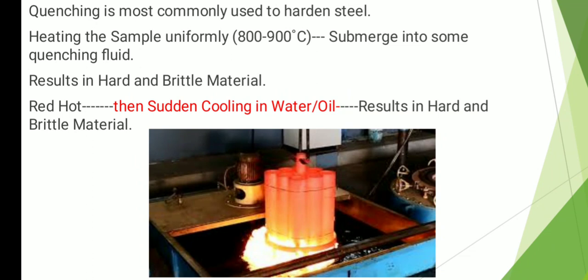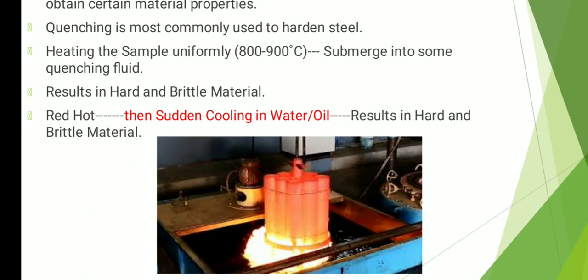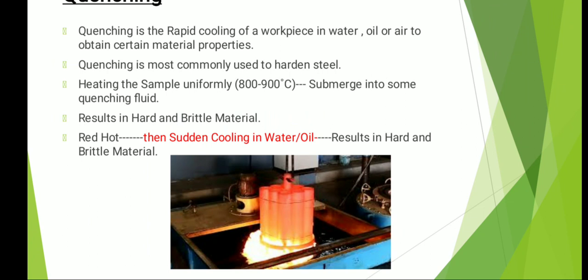What happens by this is that it develops hardness and the material becomes brittle. Quenching is commonly used in hardening steel, making the material harder and more brittle. So friends, this is all about quenching.